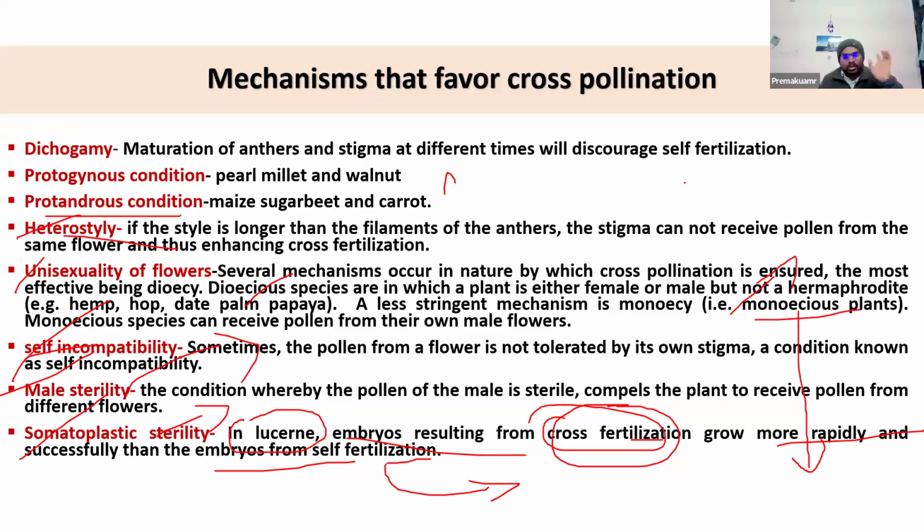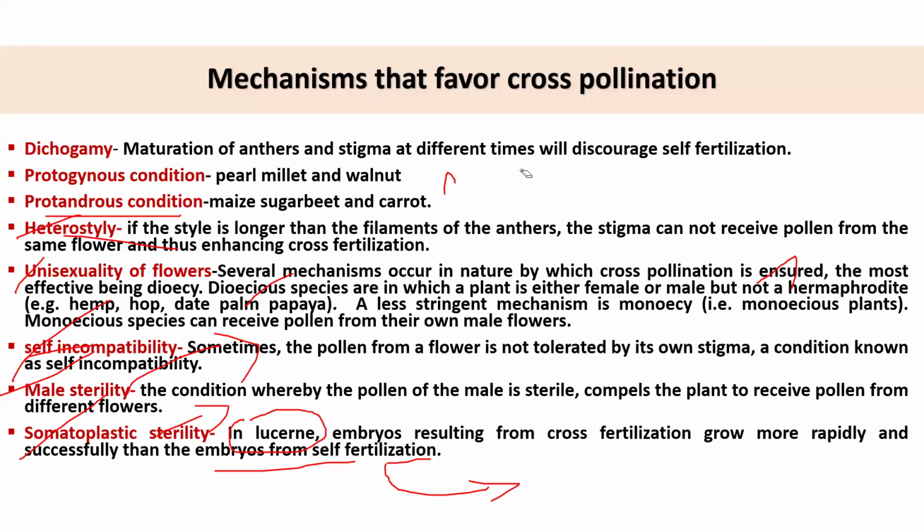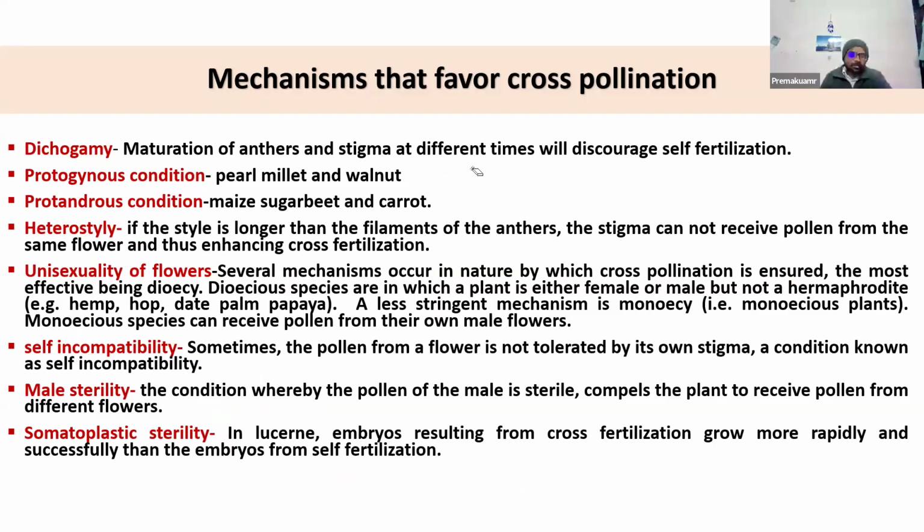Like chow chow, is it cross-pollinated or self-pollinated? Chow chow, cross, I think so. It is highly cross-pollinated. They'll give unpredictable examples and ask which is the mode of pollination, or which mechanism promotes self or cross pollination. You should be very stringent about that while reading those concepts. Don't neglect it. And remember what somatoplasmic sterility is, the difference between incompatibility and somatoplasmic sterility, what male sterility is, and different examples. Very important.